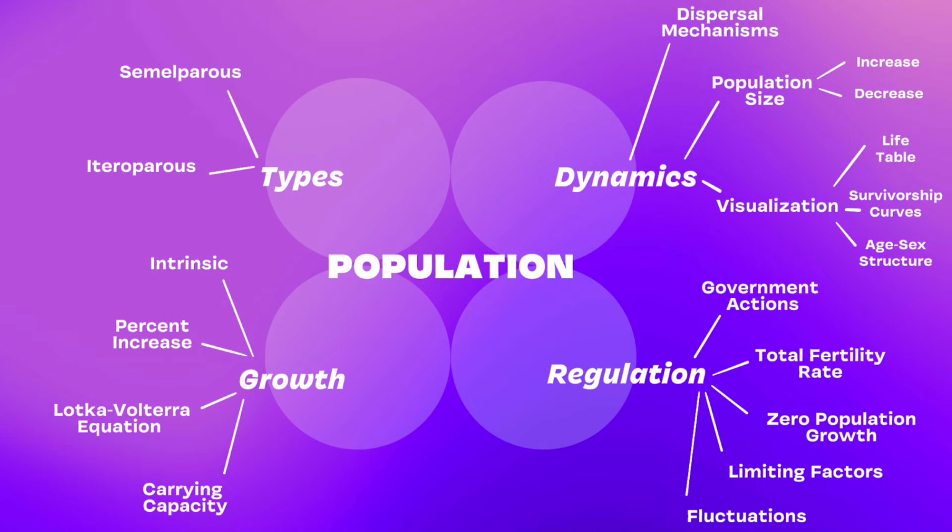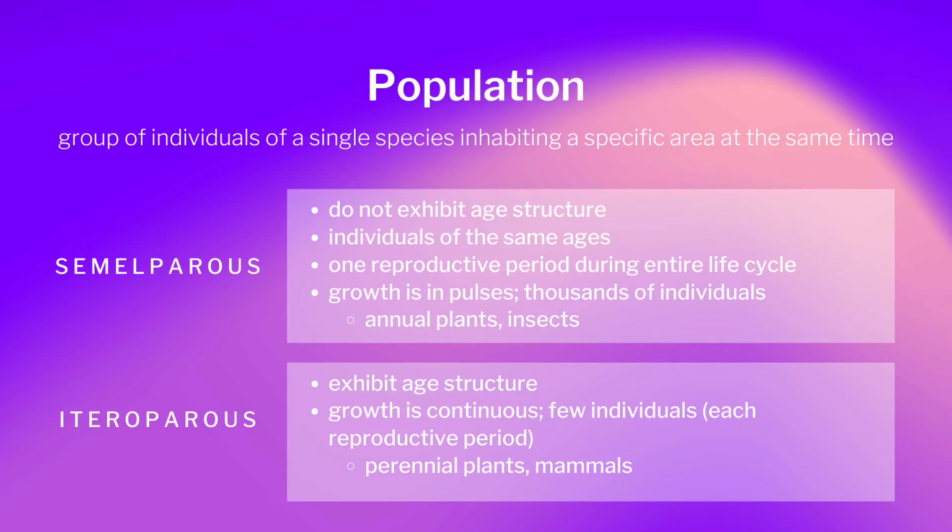First of all, we would like to present this mind map comprising all the topics and subtopics regarding population and population dynamics, which includes population types, population dynamics and demographic processes, population growth, and population regulation. To start off, let's have a review of population. A population is a group of individuals of a single species inhabiting a specific area at the same time.